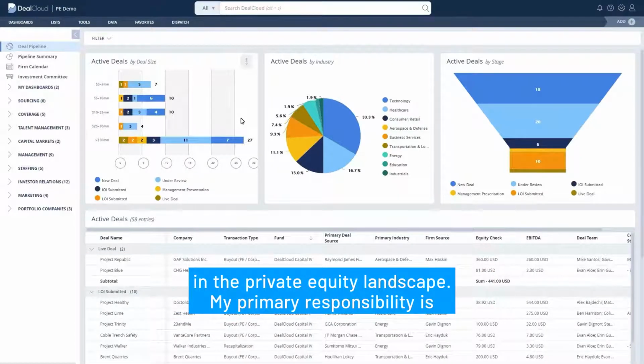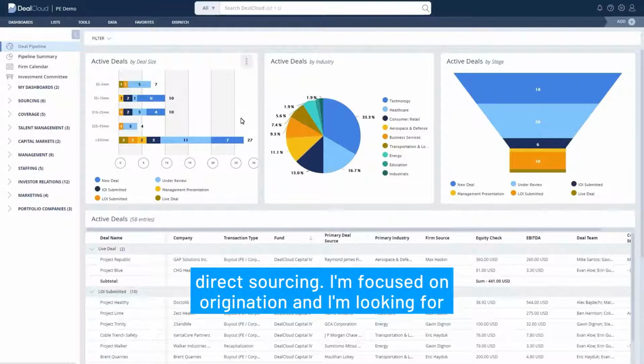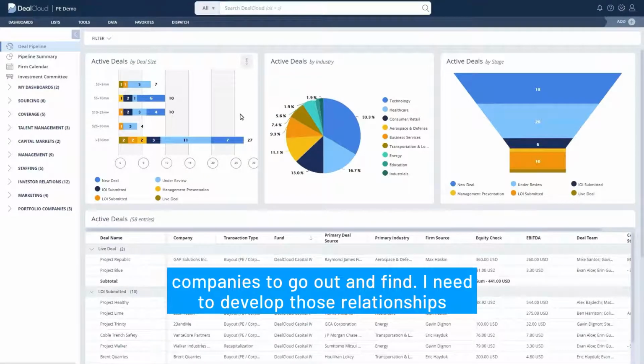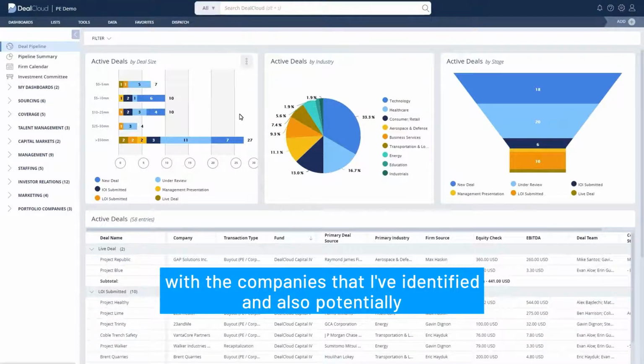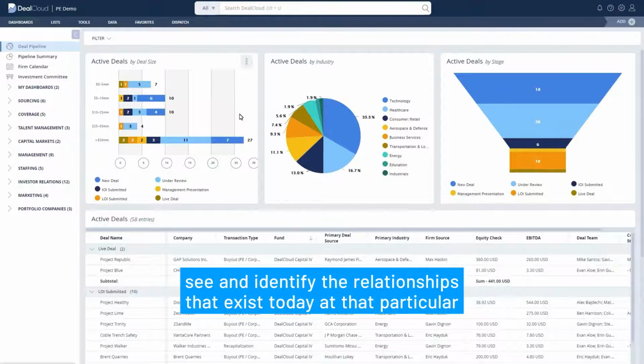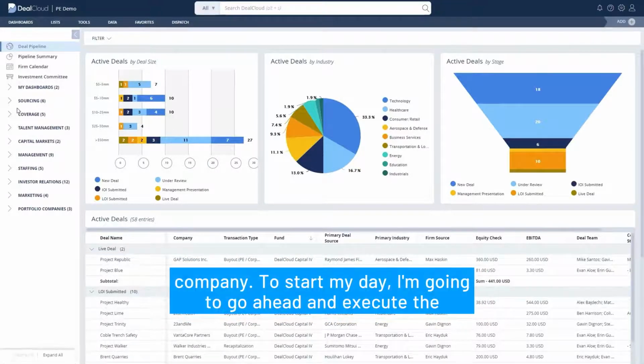In this scenario, I will be a deal professional in the private equity landscape. My primary responsibility is direct sourcing. I'm focused on origination and I'm looking for companies to go out and buy. I need to develop those relationships with the companies that I've identified and also potentially see and identify the relationships that exist today at that particular company.